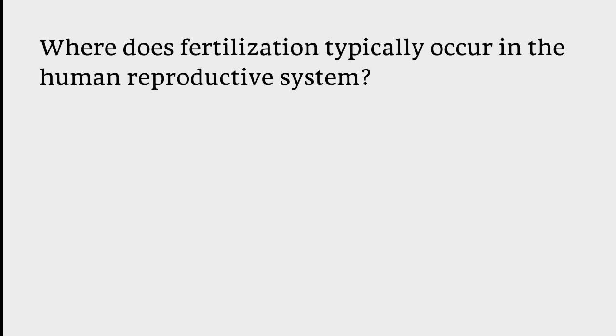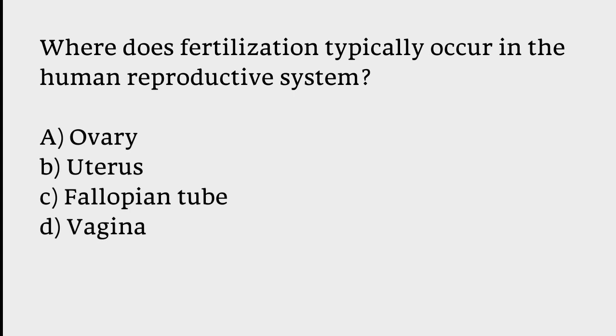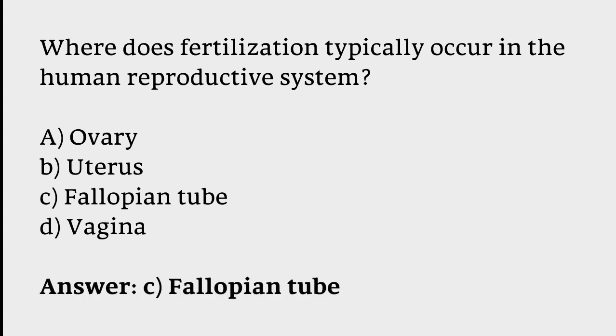Where does fertilization typically occur in the human reproductive system? Ovary, uterus, fallopian tube, vagina. The correct answer is option C. Fertilization typically occurs in the fallopian tube of the human reproductive system.